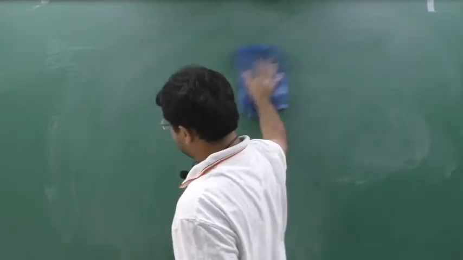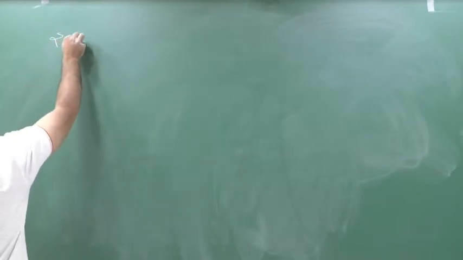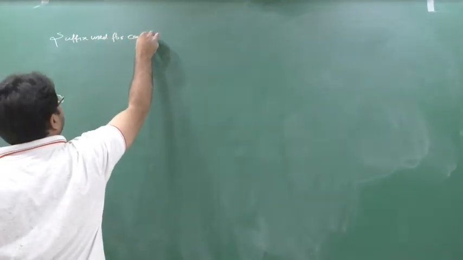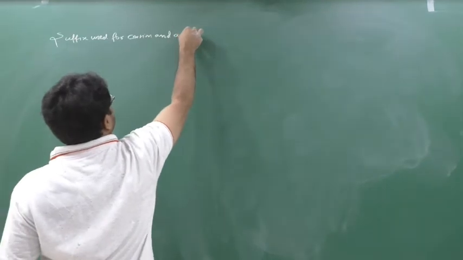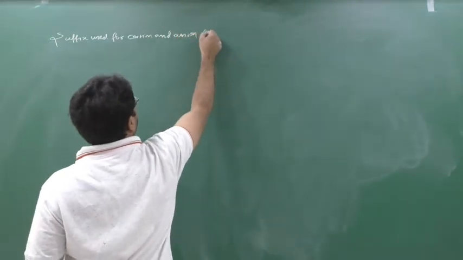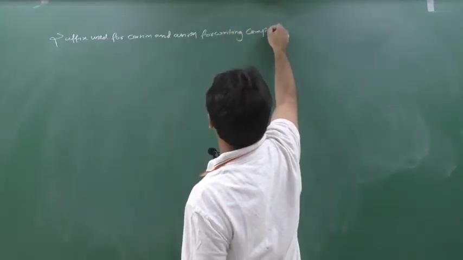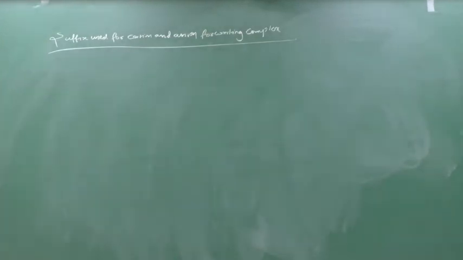Write down the suffix used for cation and anion for writing the complex name. Which kind of suffix will be used? I will write down here, write this down. Suffix used for cation and anion for writing the complex.